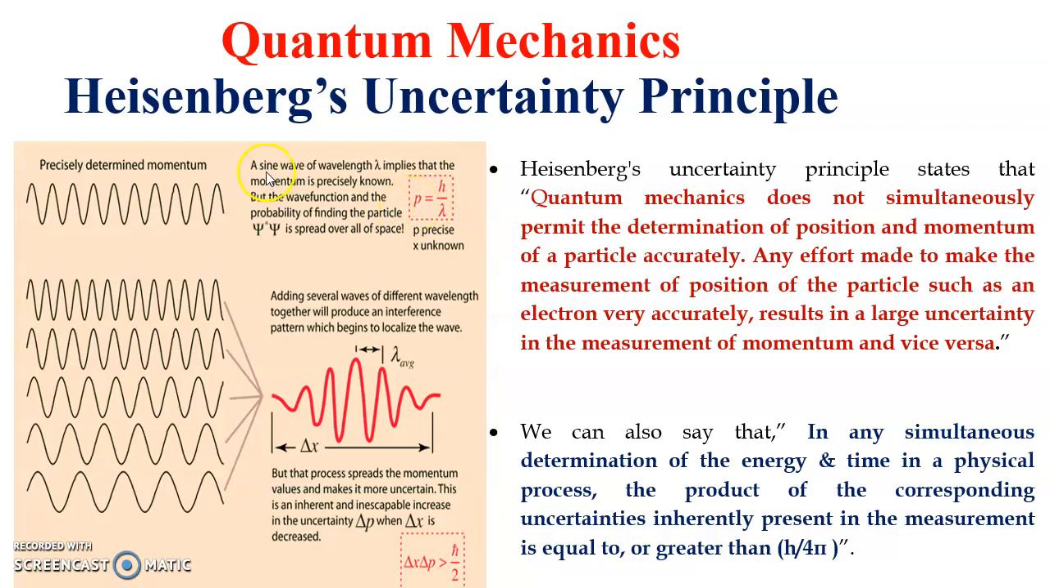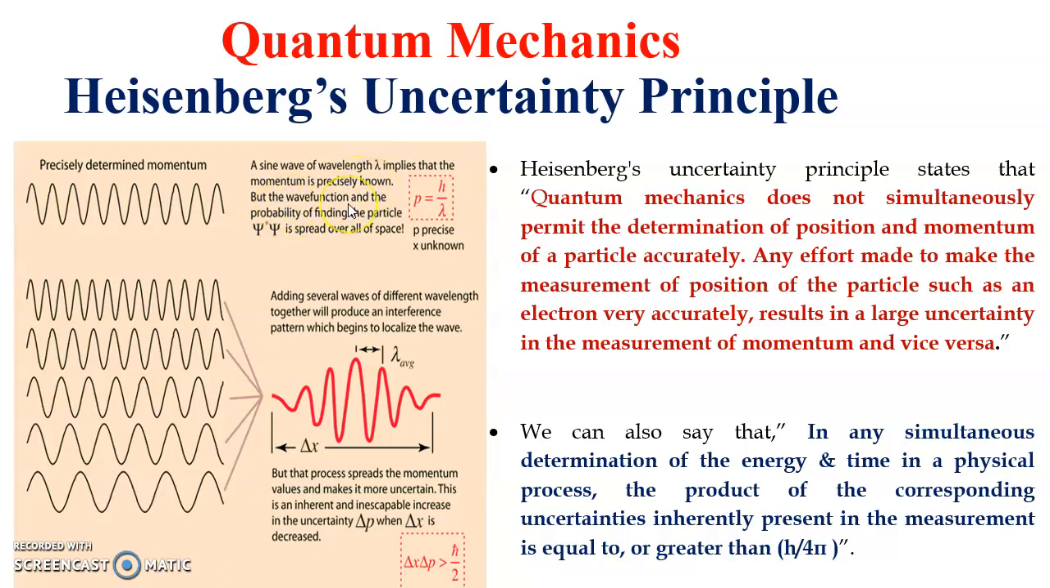Here this is the sine waveform. It indicates that the particle is in motion, and a wave is associated with it, a sine wave of wavelength lambda. Wavelength means, if you take this as the crest and this as the trough, one cycle, the complete distance between consecutive crests or troughs is called the wavelength. This implies that momentum is precisely known.